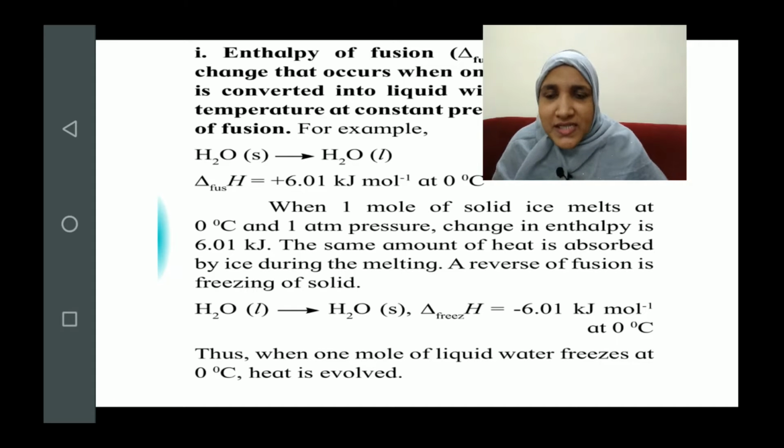And if you take the same example, you can observe that the amount of heat change that has taken place is also the same. The positive and negative sign with the values indicate the absorption or evolution of heat. So when the freezing happens, what happens? The heat is given out, that is, evolution of heat takes place. When the fusion happens, absorption of heat takes place. Okay, so I hope you have understood it.